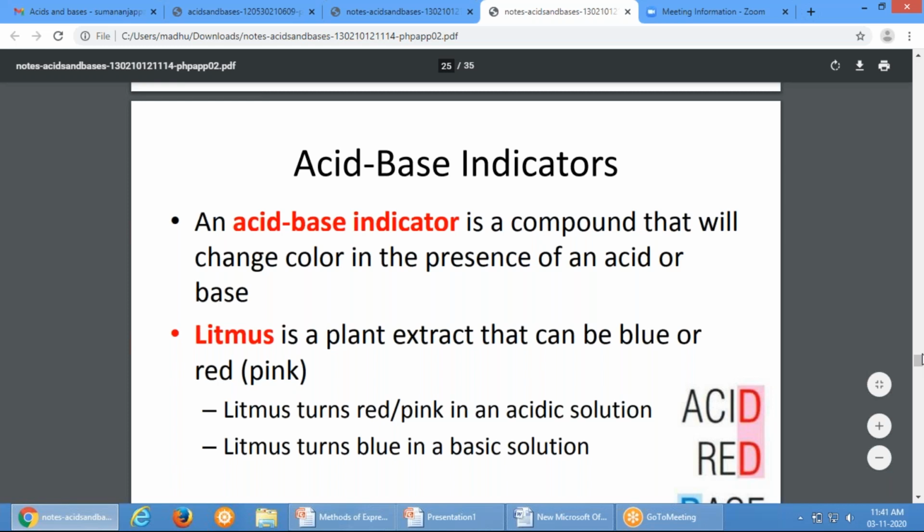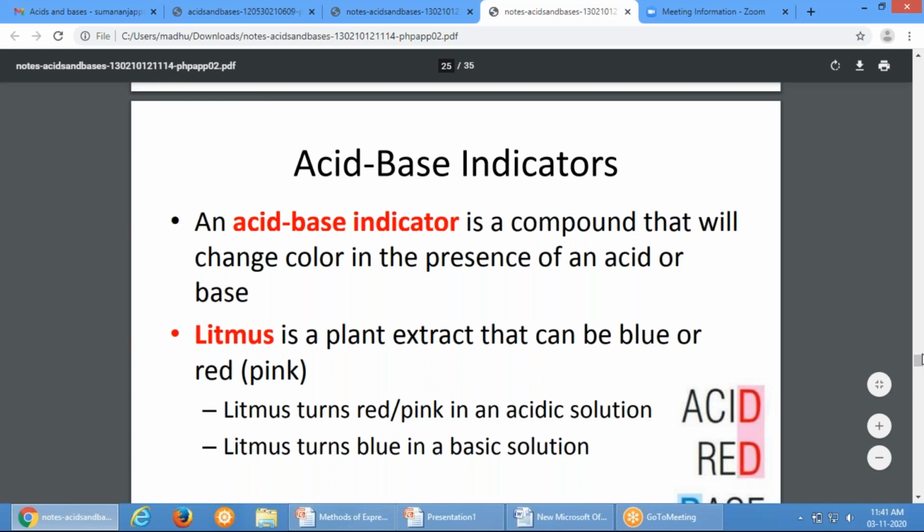So for an alkaline solution, what will the pH be? More than 7. Yes. So when the solution has pH above 7, only then will phenolphthalein give you pink color. If the pH is less or neutral, the phenolphthalein will not give you pink color. So hence we can use this indicator to identify acids and bases.